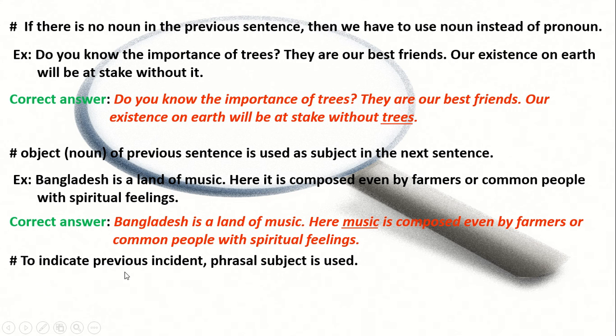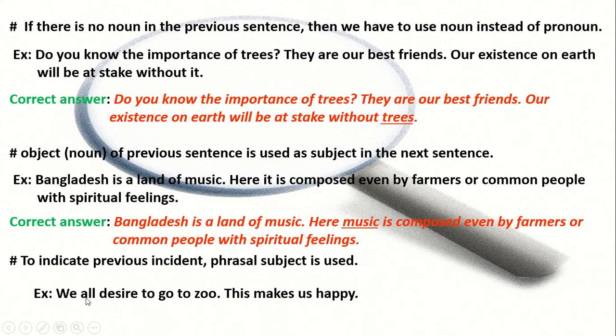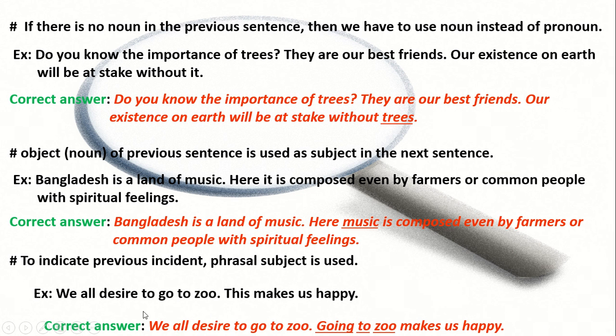Next, to indicate any previous incident, a phrasal subject is used. Example: we all desire to go to zoo. This makes us happy. Here the pronoun this indicates this incident, go to zoo. So it will be replaced by go to zoo. The answer will be: we all desire to go to zoo. Going to zoo makes us happy. Go plus ing, so this word going is called gerund. Gerund is that form of verb with ing which acts as both noun and verb.